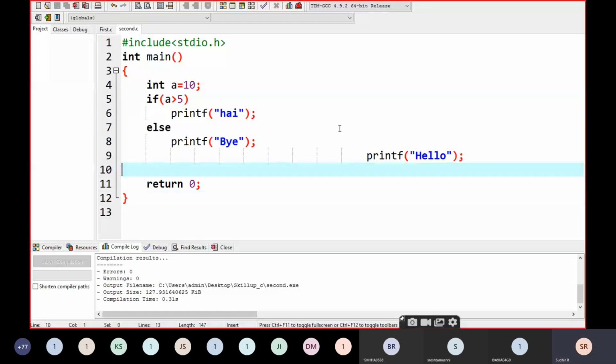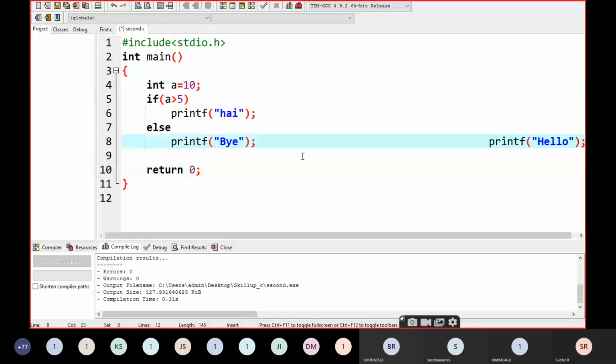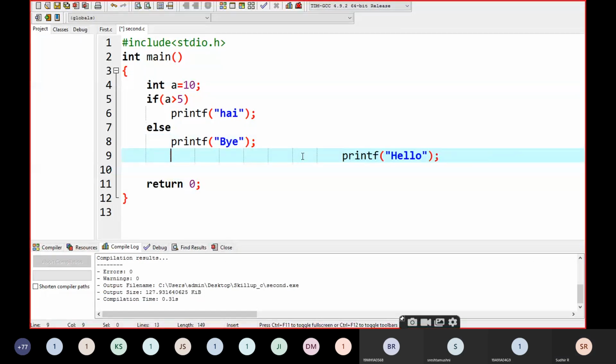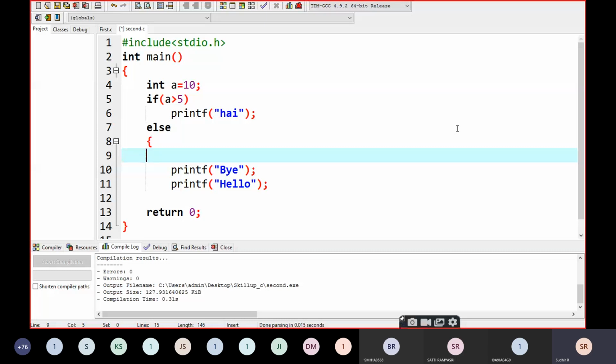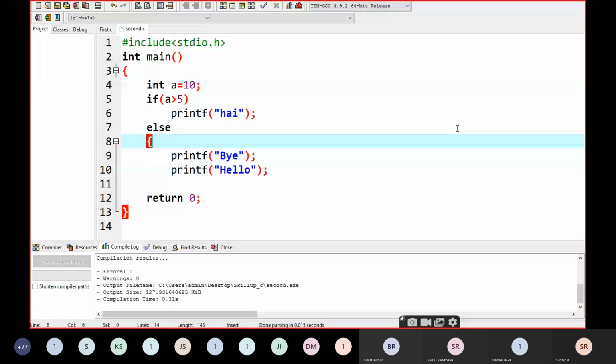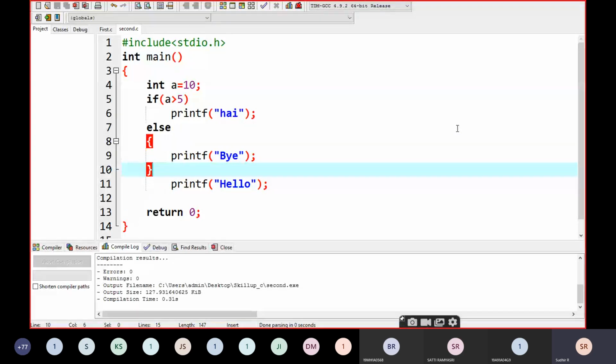Okay, is it clear? Yes, sir. That's why this is very similar to like this. This is the same thing. If I write like this, we can know that hi is printed, hello is printed. Why? Because hello does not belong to the else block.